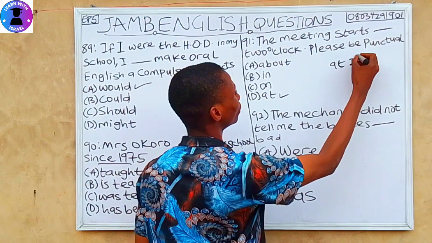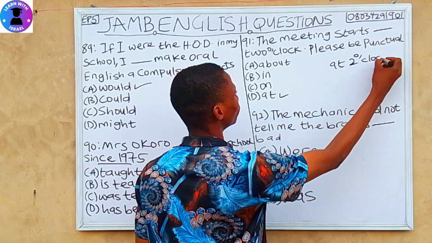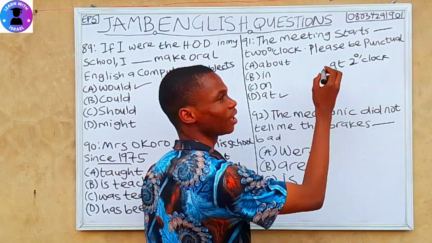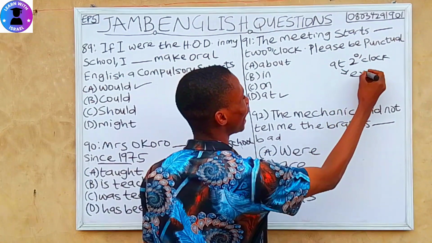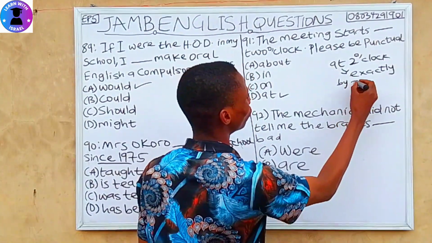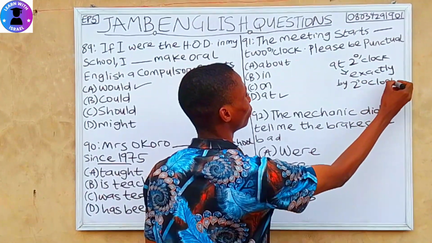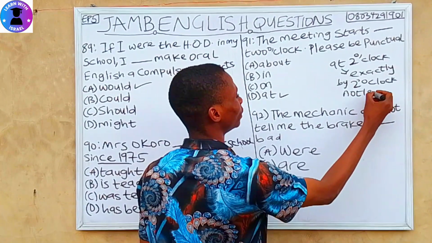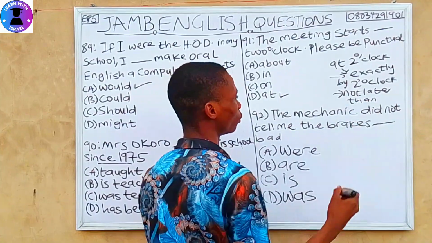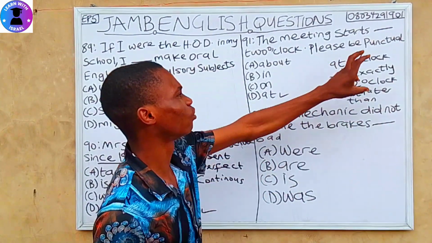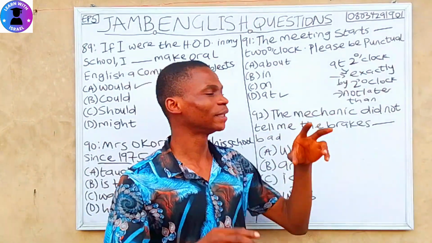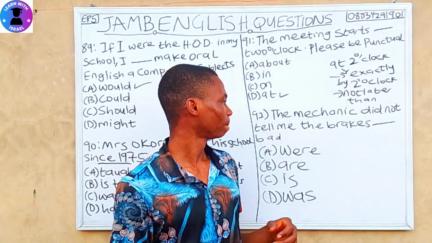At 2 o'clock means exactly 2 o'clock, while by 2 o'clock means not later than 2 o'clock.